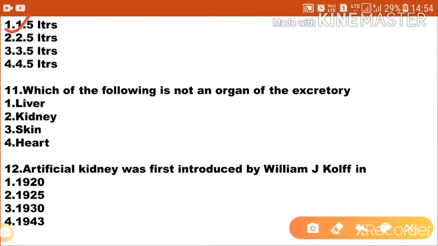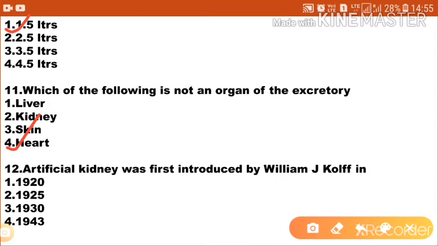Next one: which of the following is not an organ of the excretory system? Option 1, liver; option 2, kidney; option 3, skin; option 4, heart. So simple question. Heart is not an organ of the excretory system. So option 4 is the correct answer.